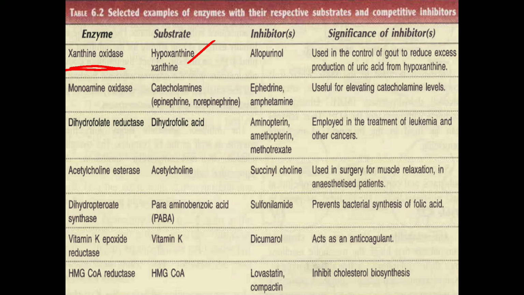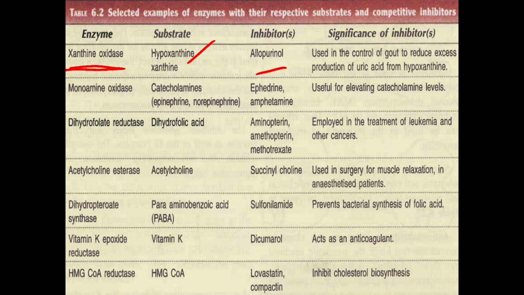For this enzyme, allopurinol is used as an inhibitor. And the significance of allopurinol is that it is used in the control of gout to reduce excess production of uric acid from hypoxanthine. Whenever allopurinol is in the body, hypoxanthine cannot bind with xanthine oxidase, so it cannot produce the uric acid which is responsible for the disease gout.